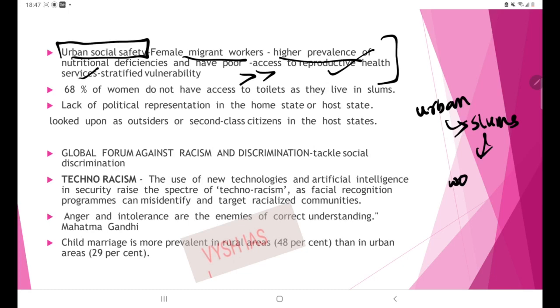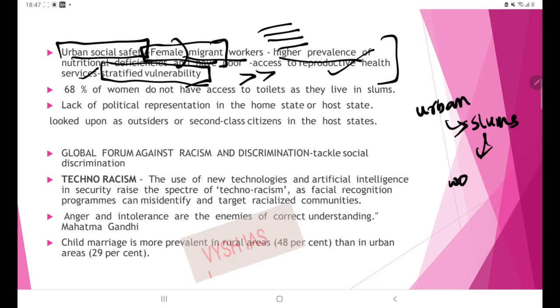Okay, so how can you link this to stratified vulnerability? This concept we have also discussed in an earlier lecture. What do you mean by stratified vulnerability? There are multiple layers of vulnerability. This female worker has vulnerabilities because she is a female and because she is a migrant. So that is stratified vulnerability.